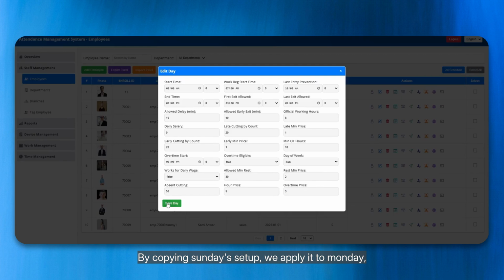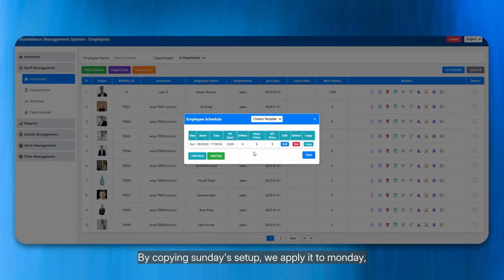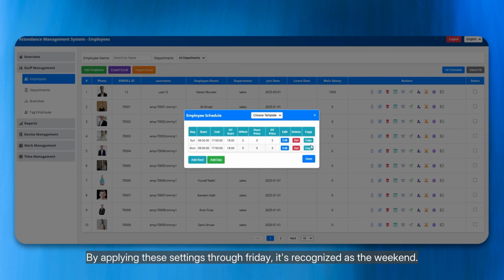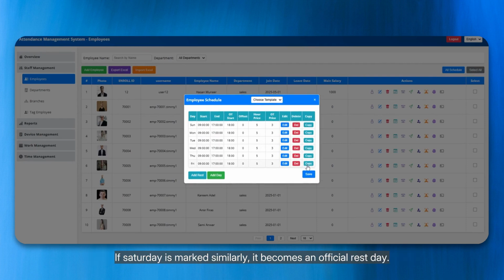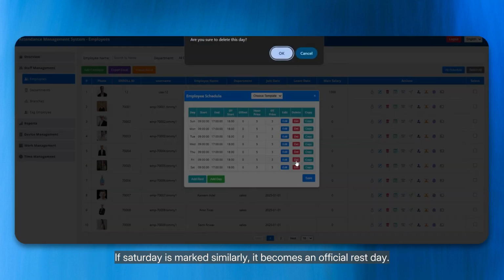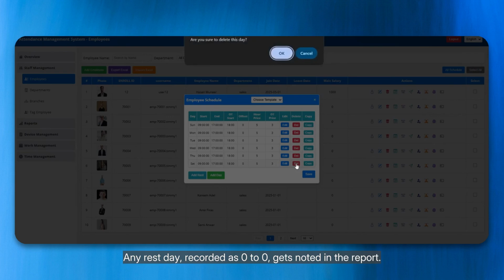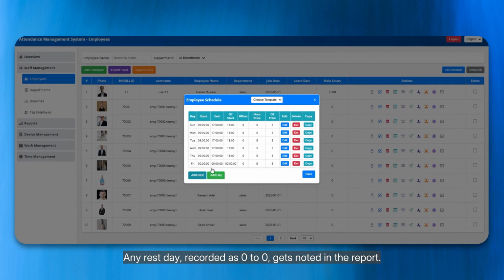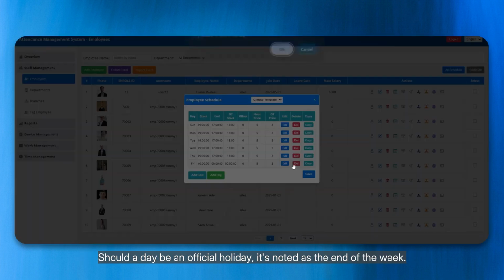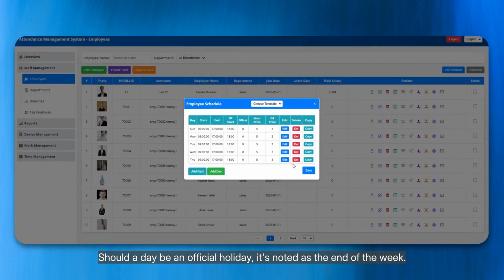Once saved, these settings will carry over to the rest of the week without needing adjustments. By copying Sunday's setup, we apply it to Monday, maintaining consistency through to Thursday. By applying these settings through Friday, it's recognized as the weekend. If Saturday is marked similarly, it becomes an official rest day. Any rest day, recorded as 0 to 0, gets noted in the report. This way, we distinguish rest days clearly within the employee's weekly cycle. Should a day be an official holiday, it's noted as the end of the week.